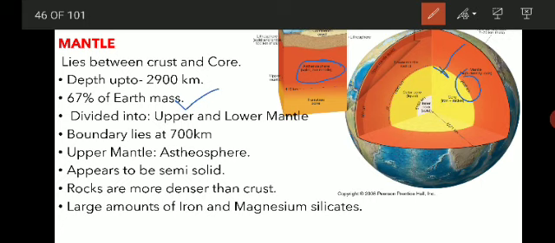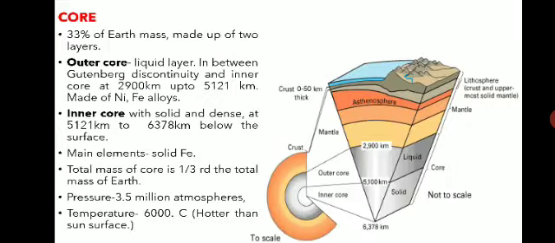Then the outer solid portion of the earth, which exists above the asthenosphere, is called the lithosphere. Okay, so this is all about the mantle. It is divided into upper and lower mantle. Its density is high compared to the crust, and its thickness is up to 2900 kilometers. The boundary between the upper and lower mantle is at 700 kilometers.